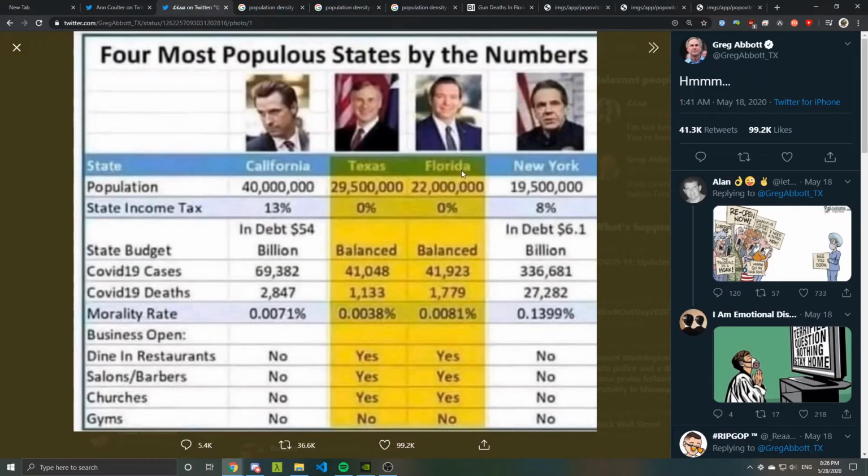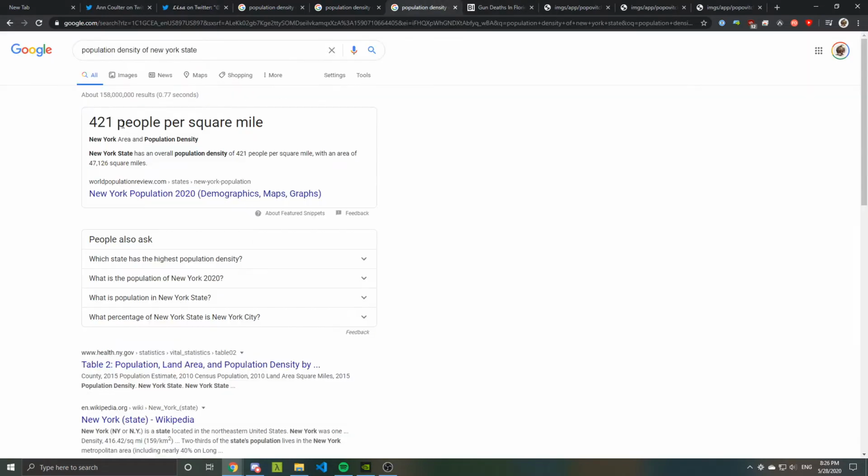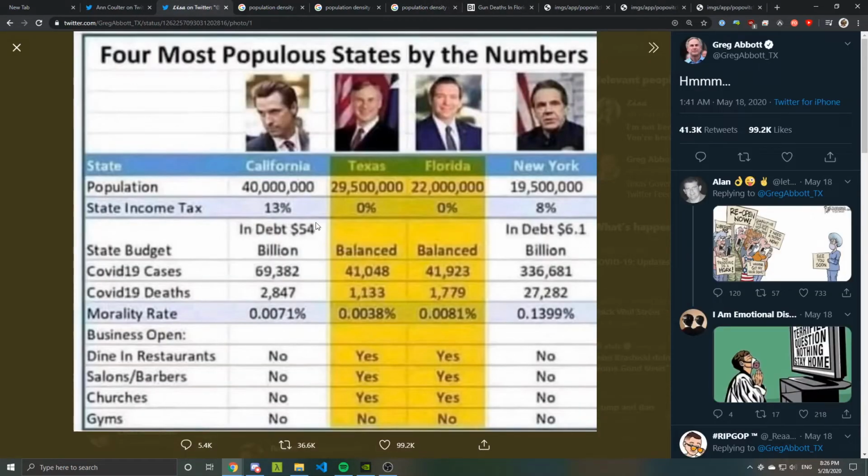And then, if we compare that to the population density of New York, we see that it has 421 people per square mile. So, it's not really the population that's important, it's the population density. So, New York is way more population dense, even though it has way less people than Texas. Yeah, I don't really know what his point here is with this graph. I guess this isn't a debunking, but just calling him an idiot for making a stupid graph that doesn't really say anything. Yeah, okay, that's about it.